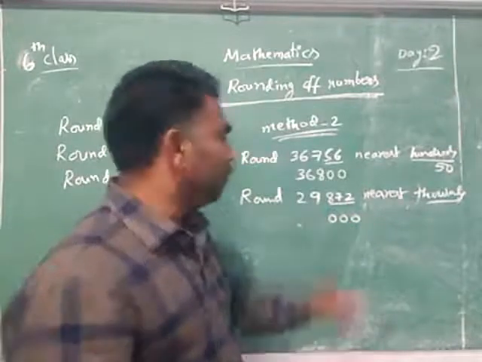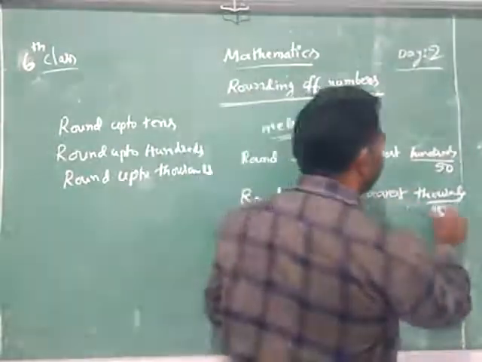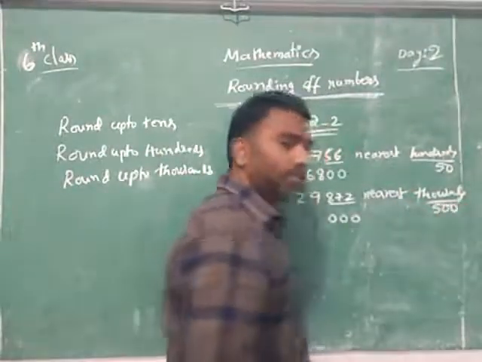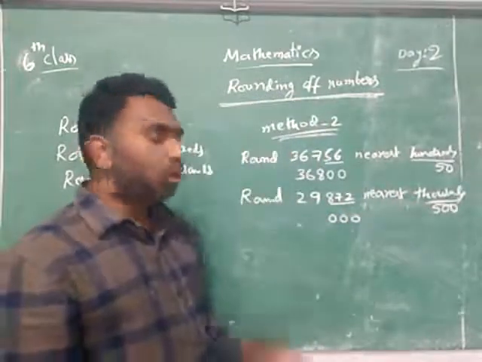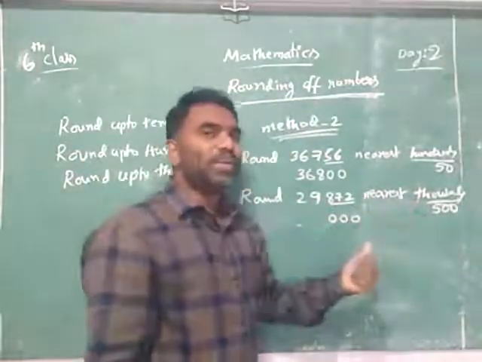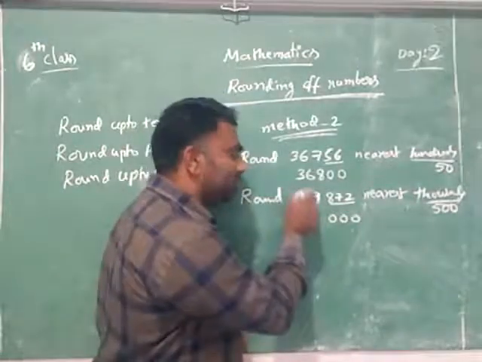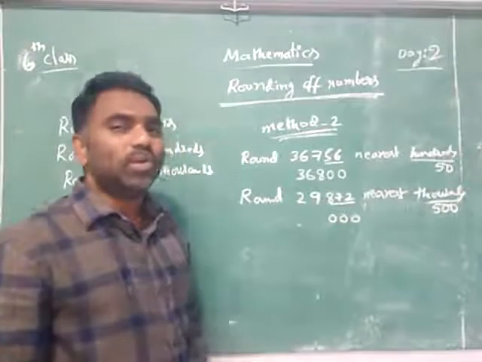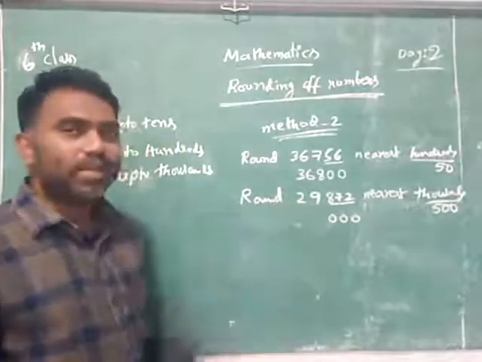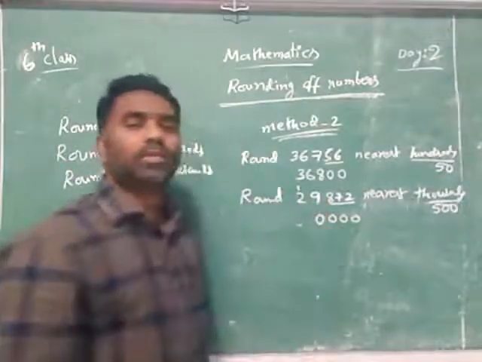After that what should we do? We should check it. With what? Half. In thousands what is half? 500. So is it more than 500 or less than 500? More than 500. Then what did I say to you? Increase this, I said. Increase this means 9 will become 10, but don't take 10 digit to digit, you have to write no. 9 increasing is 10. 10 means what should come? Here 1 more, here 0.